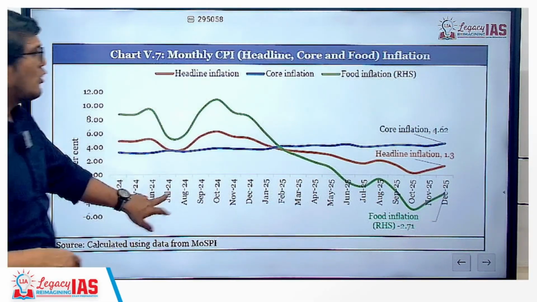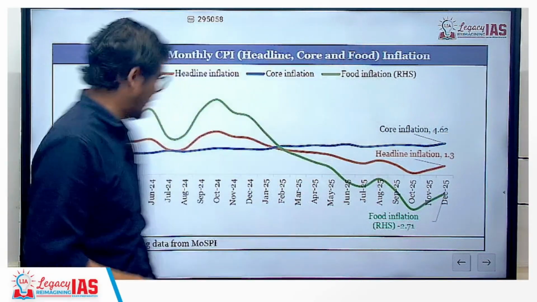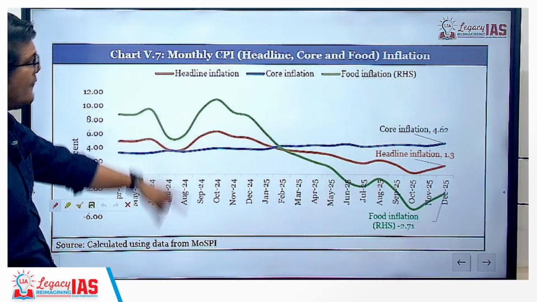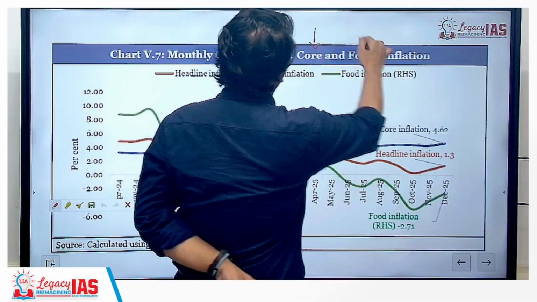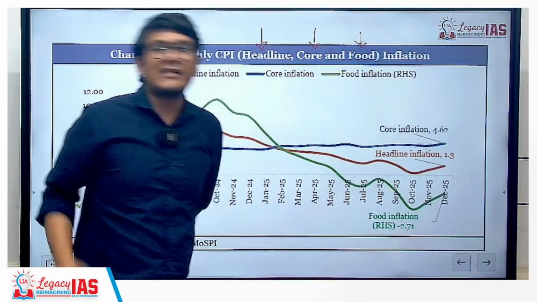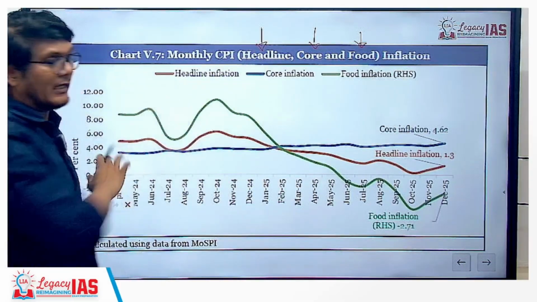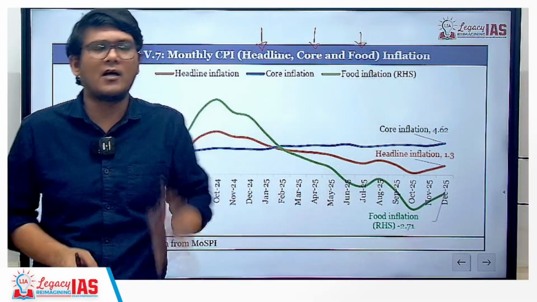Let's move on to the monthly CPI, that is headline, core and food. Now, without going into depth of the graph, can you tell me what will be high for India, headline, core or food? It will be the food one which would be higher. Once we have stabilized it, of course, the food one is the lowest.